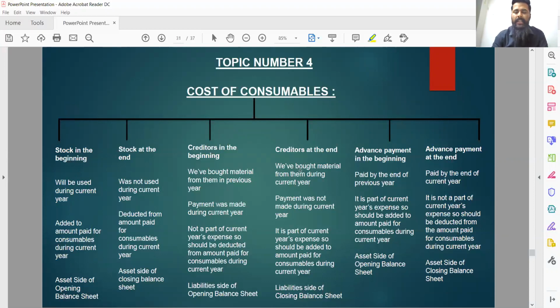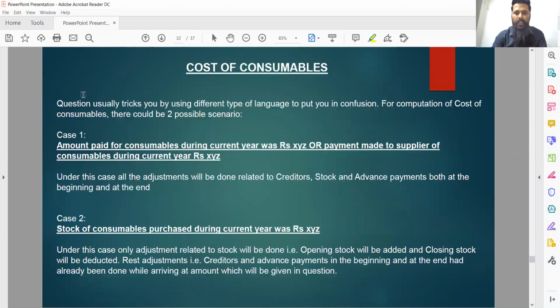Now let's quickly discuss what type of questions we are going to face from this particular topic. For this topic, the question might confuse you by using 2 types of language.